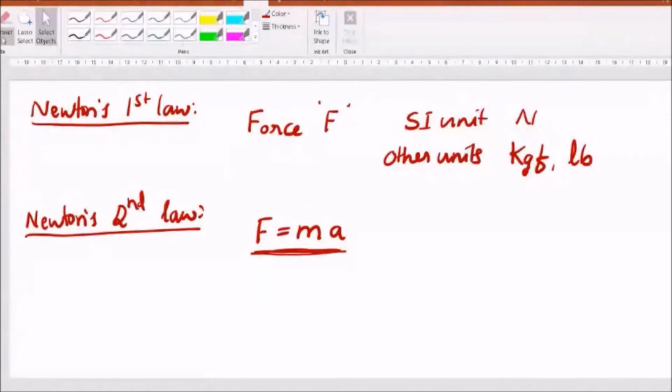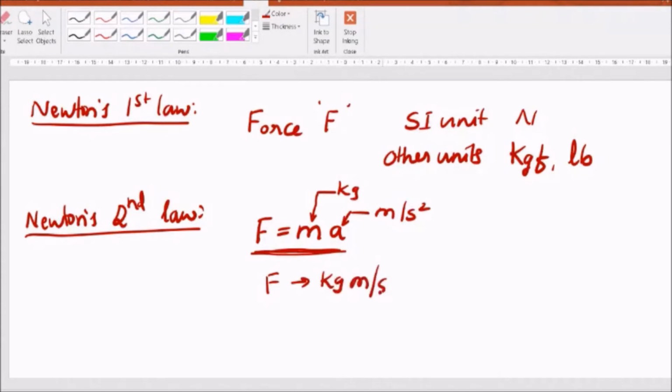If mass m is in kg and if acceleration is in meter per second square, then force will be in kg meter per second square, which is equal to Newton. So 1 kg meter per second square is equal to 1 Newton. That you should remember. And we also know that force is a vector quantity.